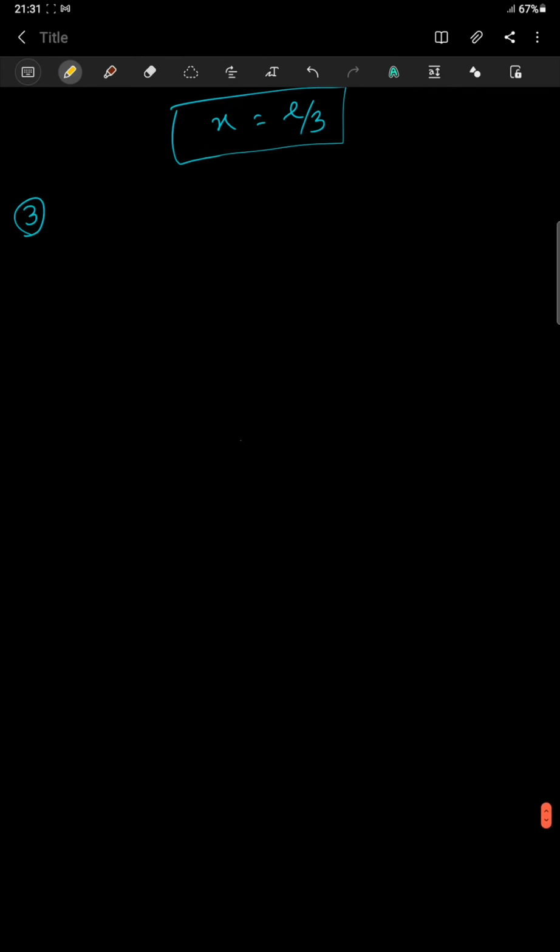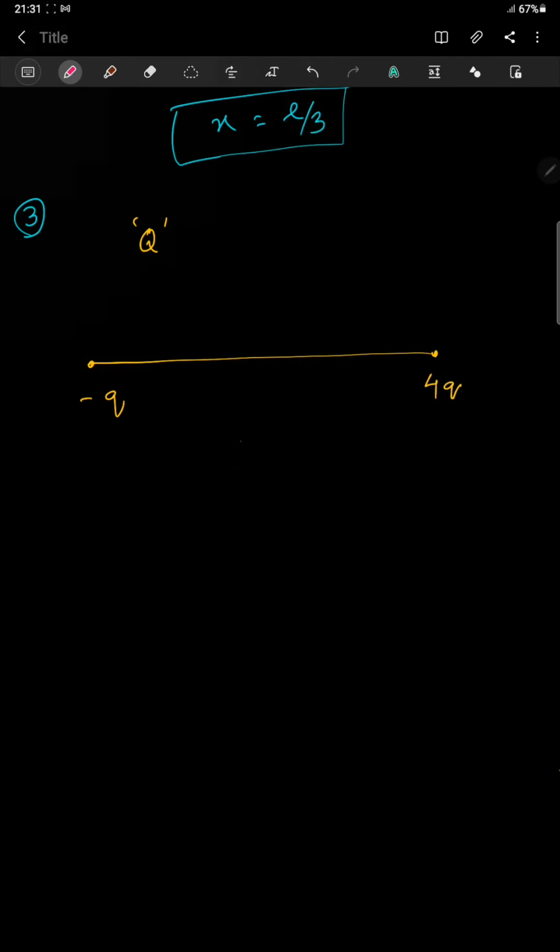Okay, so let us take this example. Again we have a charge. Suppose this charge is minus q and this is plus 4q. So opposite in sign. Now it tells you where am I going to place the third charge q so that it will be in equilibrium. Let me analyze physics wise. If I keep it somewhere between minus q and 4q, is this possible? This minus q will attract and this 4q will repel, both of them in the same direction. So I cannot keep this third charge between minus q and 4q.